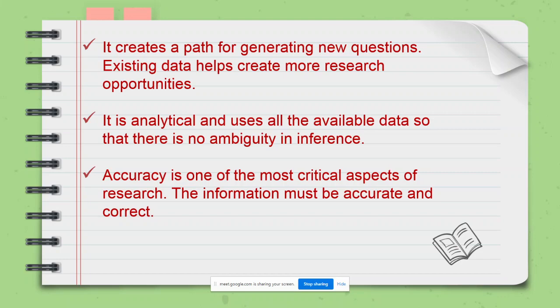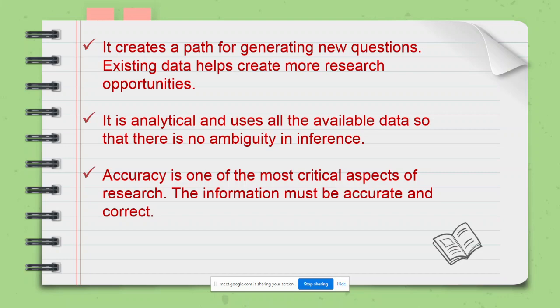The next is it is analytical and uses all available data so that there is no ambiguity in the inference. So research should not be any vague research. It should be very pointed, and it should be clear. The research should be very clearly stated. There should not be any ambiguity or confusion.